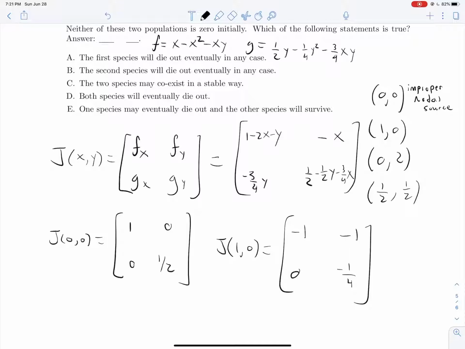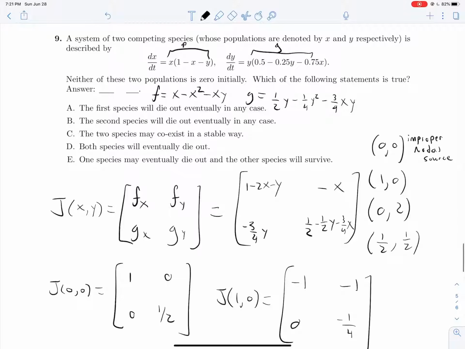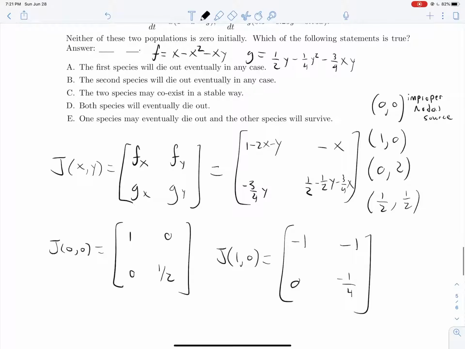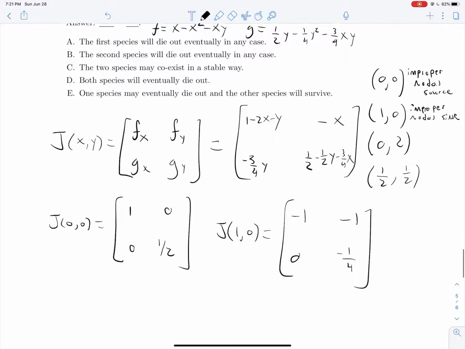eigenvalues, let's make sure that is correct, right? Let's make sure that critical point works to begin with. I'm second guessing myself. 1 times 1 minus 1. Yep, that works. And then, yeah, okay, it does work as a critical point. Fine, great. So this means since we have 2 negative real eigenvalues that are not equal, we have an improper nodal sink at 1, 0.